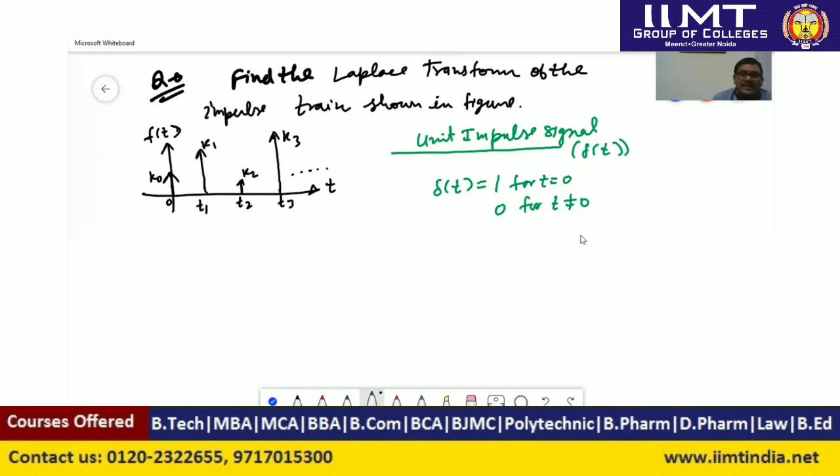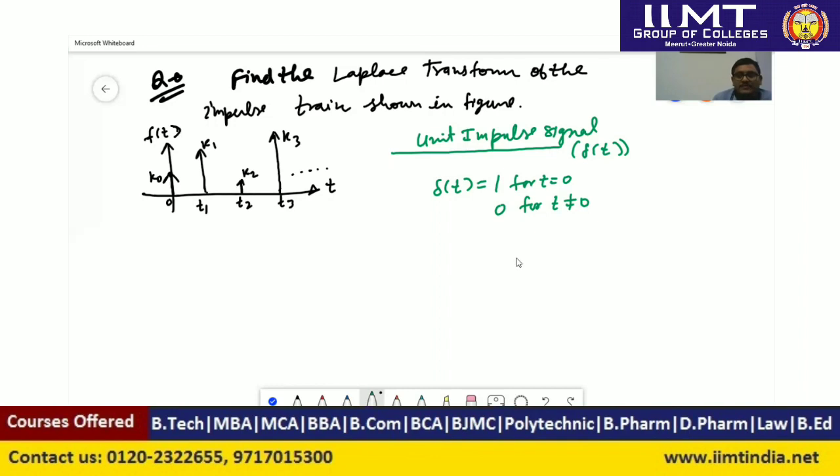That is, exactly at time t equal to 0, this function will have value 1, and for t less than 0 and for t greater than 0, it will be 0. So this signal is named the impulse. It is present for a very short span of time, that is at an instant only, and that instant is time t equal to 0.